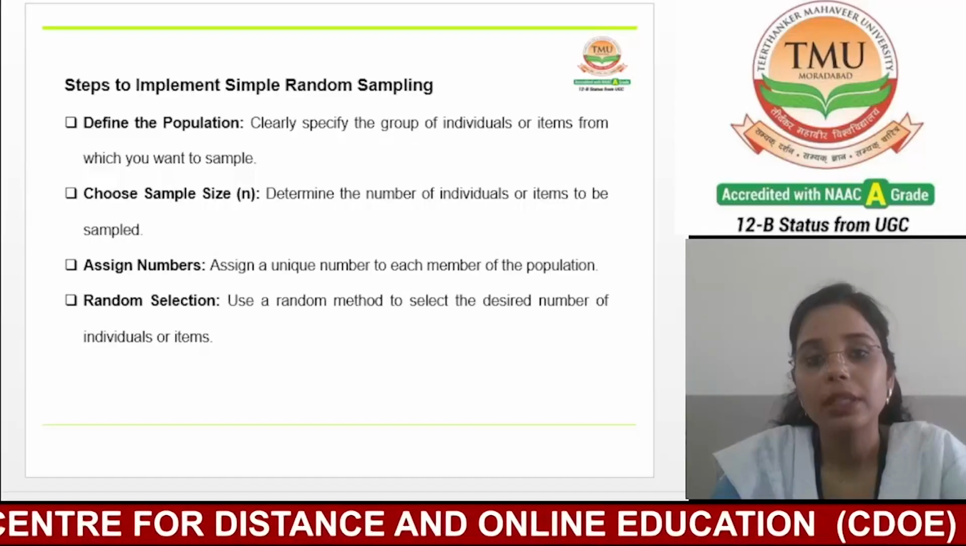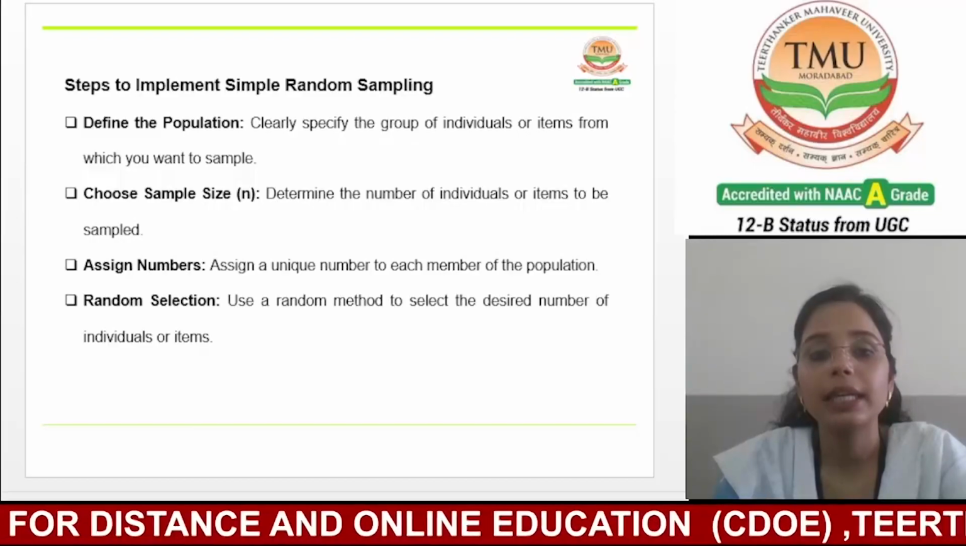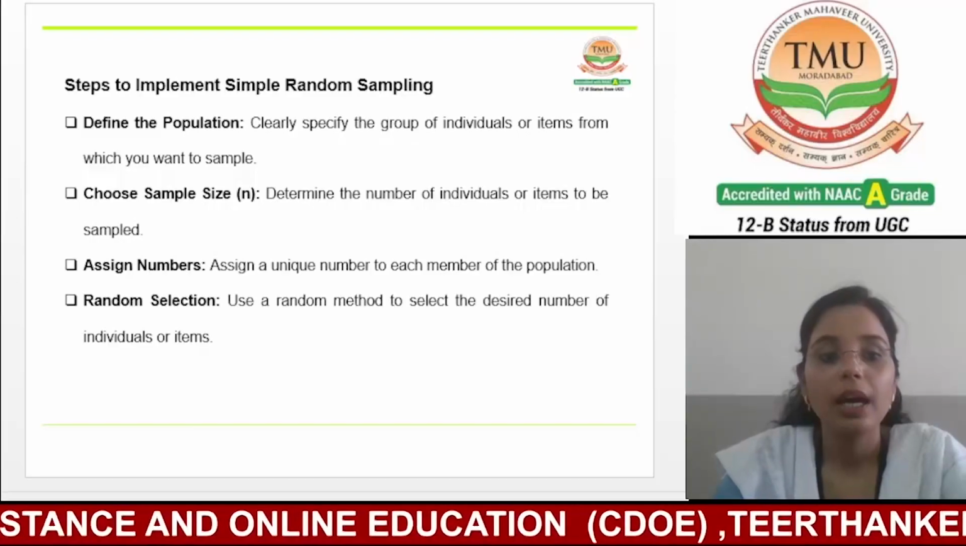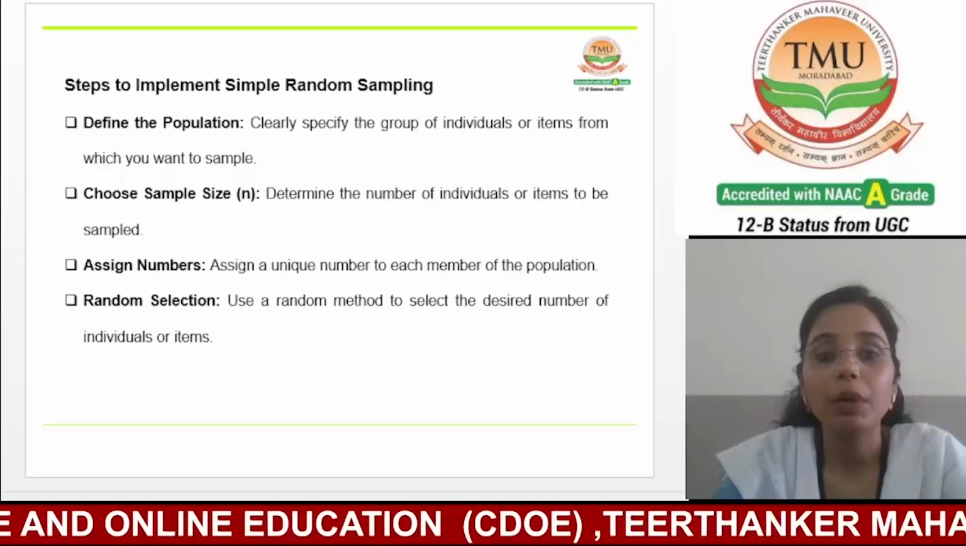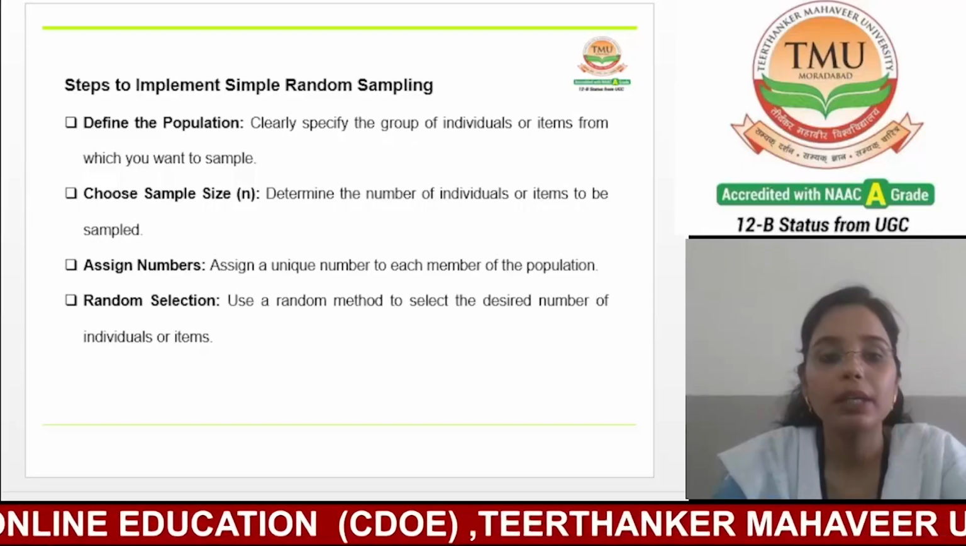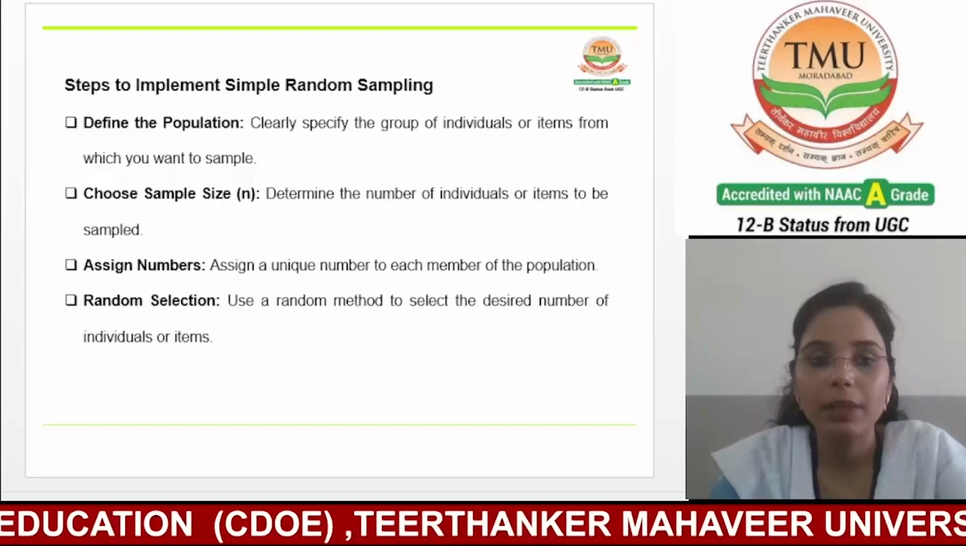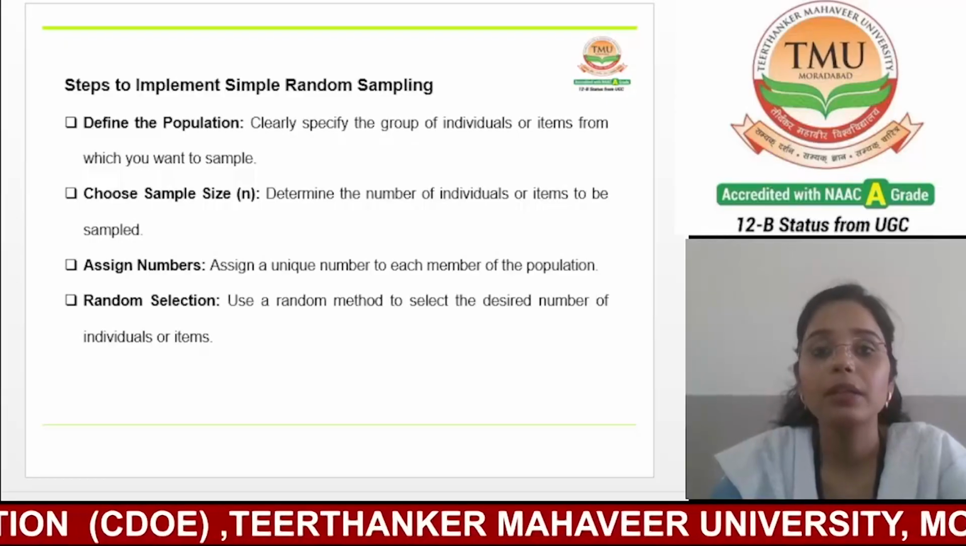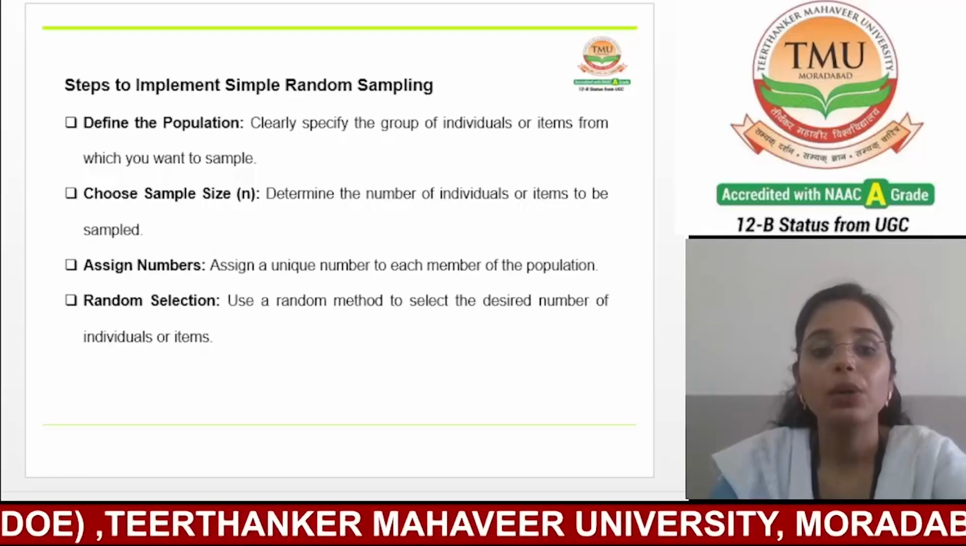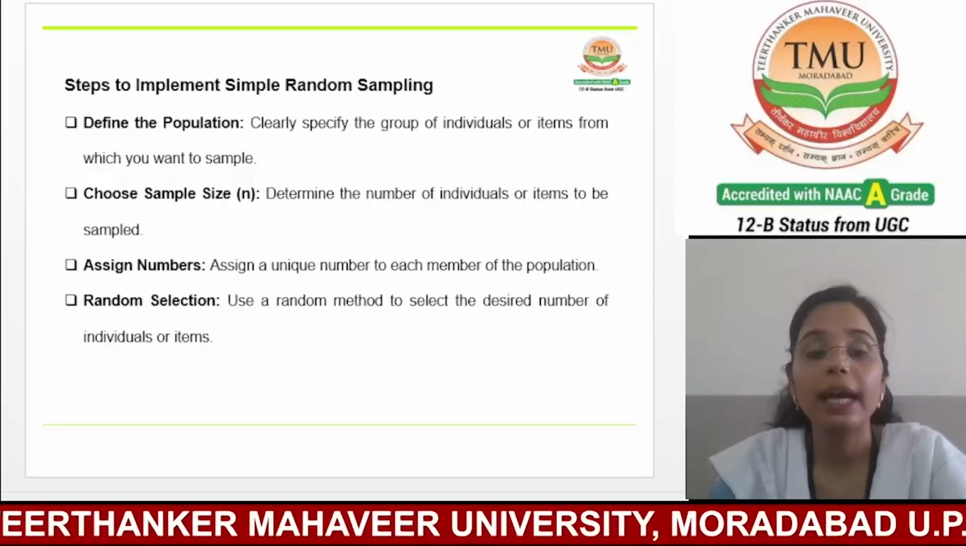Now, the next step will be to assign numbers. Give each individual in the population a unique number. This could be a random number or a sequential number, and make sure each individual has only one number.